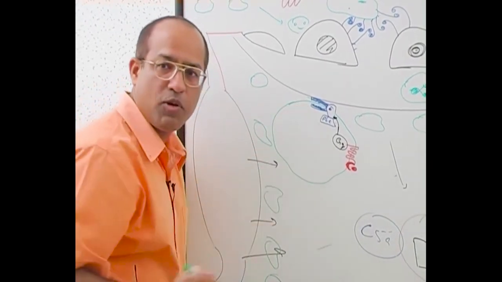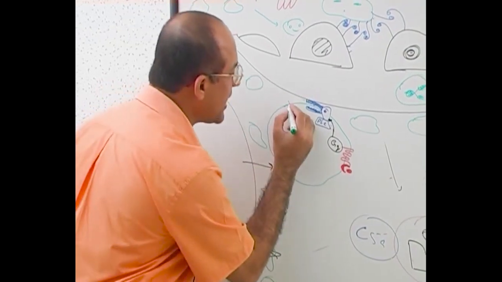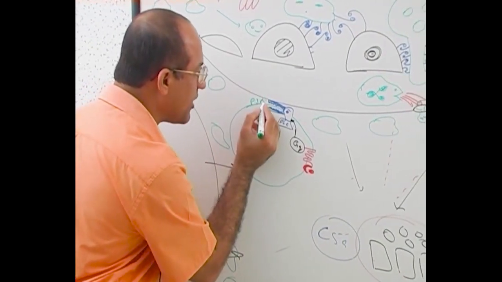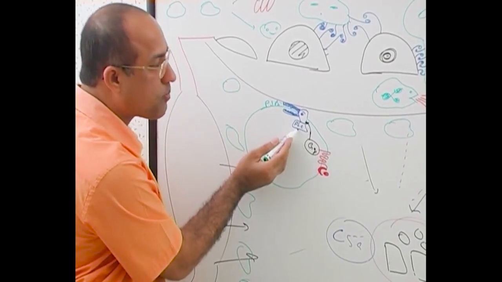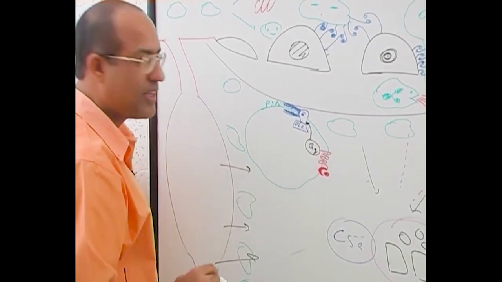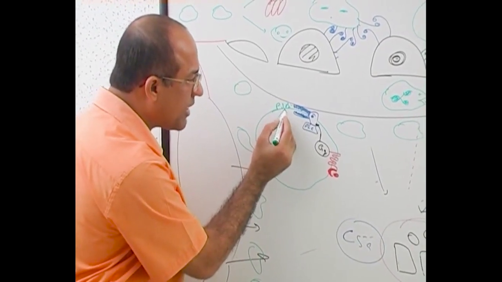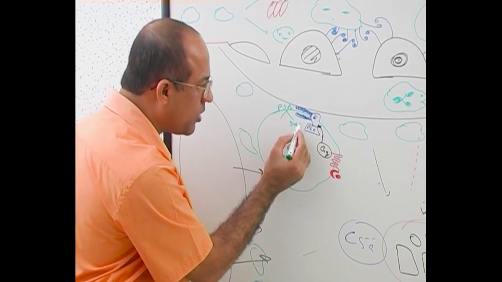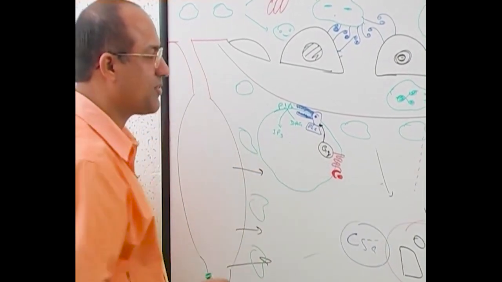There are special types of lipids in the membrane. What is the name of those lipids? Phosphatidyl inositol diphosphate. Phospholipases are already present in the membrane, so phospholipase breaks down the phosphatidyl inositol diphosphate into diacylglycerol and inositol triphosphate.